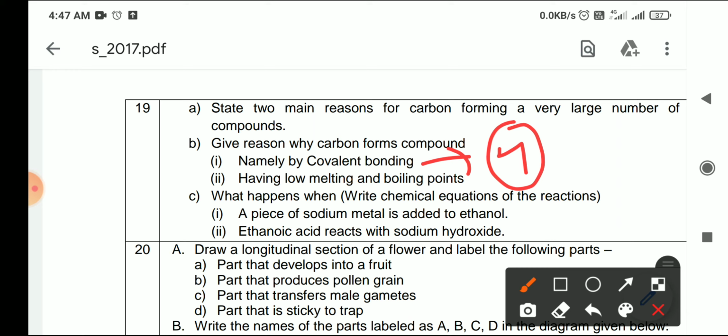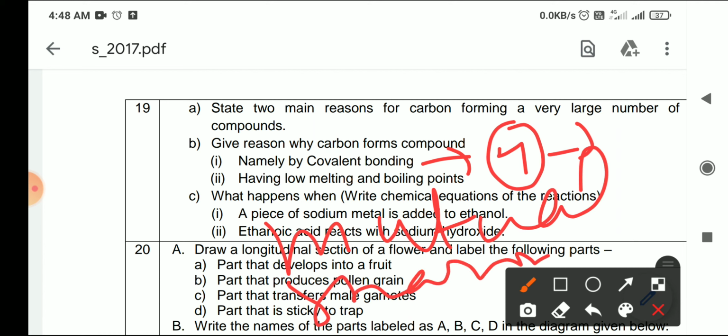So they do not go through ionic bonding. So they always form a covalent bond by mutual sharing of electrons. ठीक है. Mutual sharing of electrons. They are not losing electrons, they are not gaining electrons, because at that time their nucleus is not stable. So mainly they form compounds by mutual sharing of electrons.